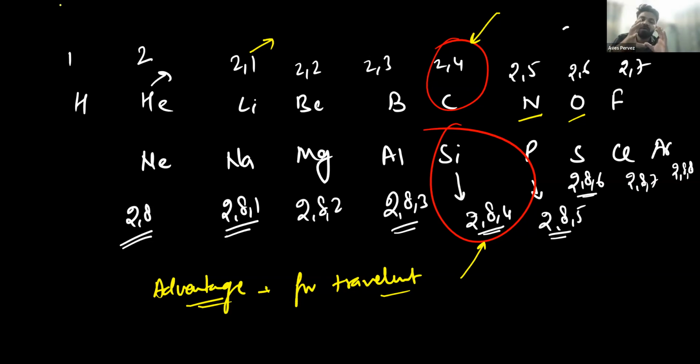Because if I'm talking about tetravalency, there must be a comparison between silicon and carbon, because the next tetravalent element after carbon is silicon. Because of tetravalency, carbon makes millions of compounds, so we should compare it with silicon. If I'm talking about tetravalency, the other element is also tetravalent. Then what is special in carbon, not in silicon, that makes it so versatile in nature? So let me discuss.